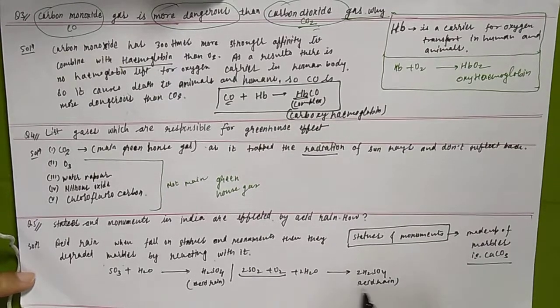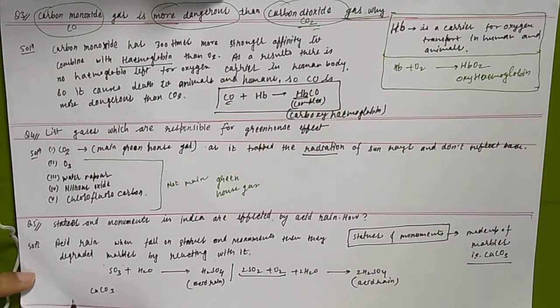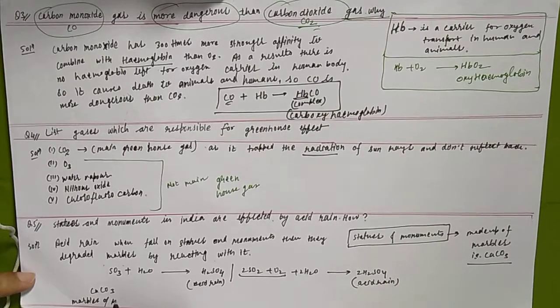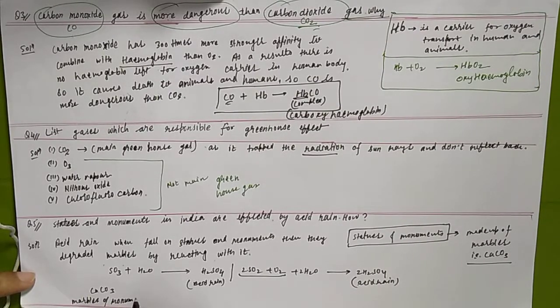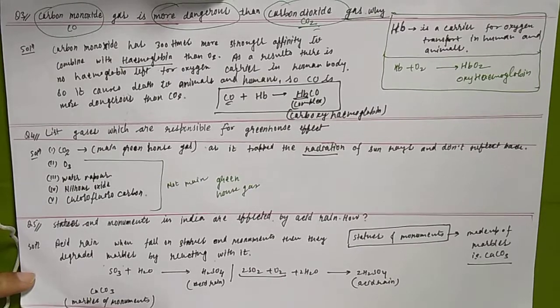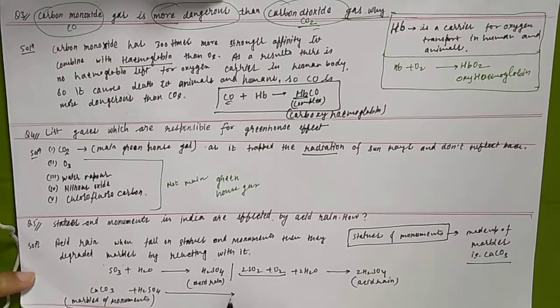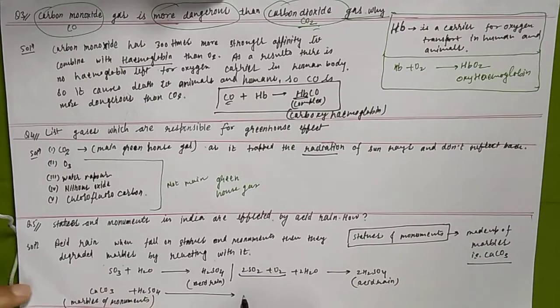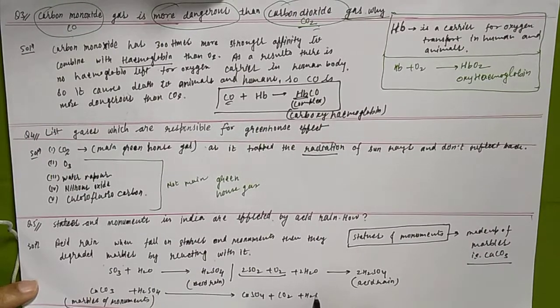Okay, now what does this rain do? Now CaCO3, the marbles of monuments. If it reacts with H2SO4, what compound do they give? They form CaSO4, calcium sulfate, plus carbon dioxide plus water.